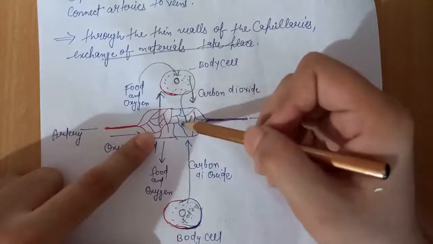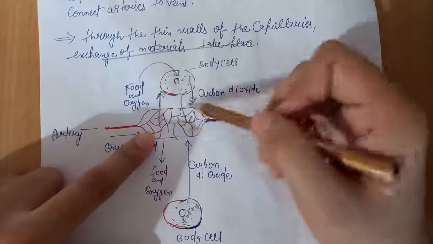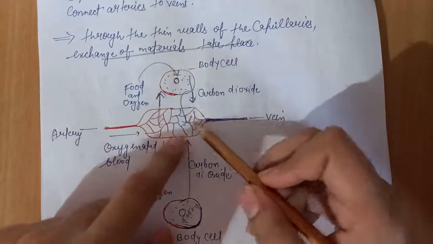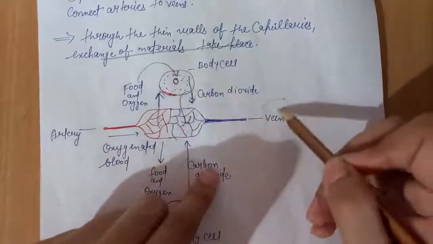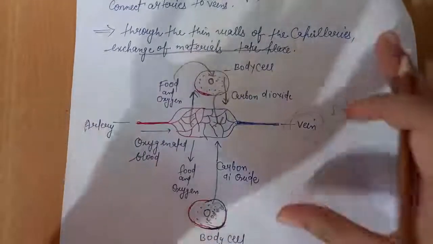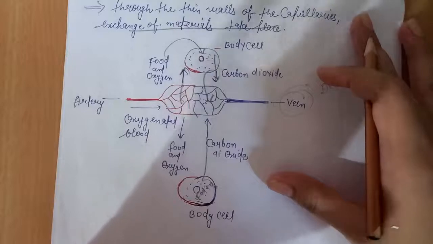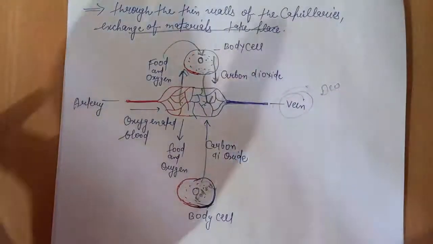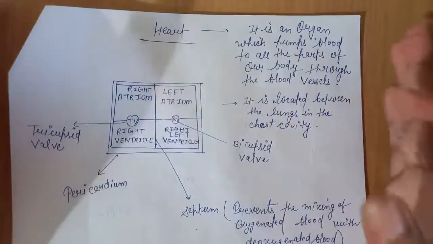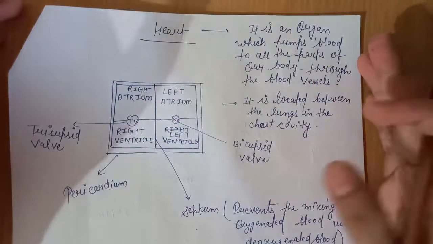Because CO2 enters the blood and makes the blood deoxygenated, and these capillaries join together and make veins in which deoxygenated blood flows, and arteries in which oxygenated blood flows. So students, I hope you have understood this very well. This is the heart, and I have told you the whole summary of the heart.